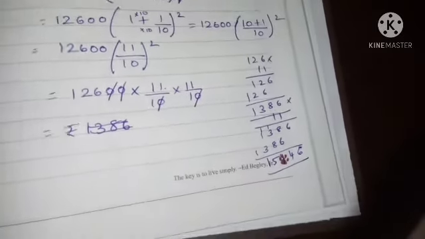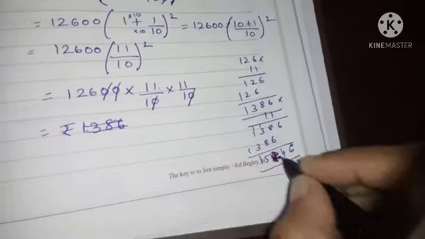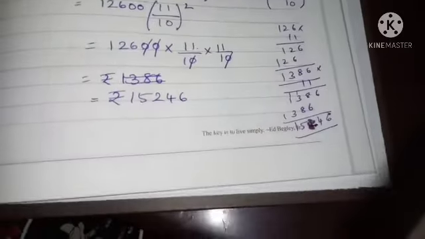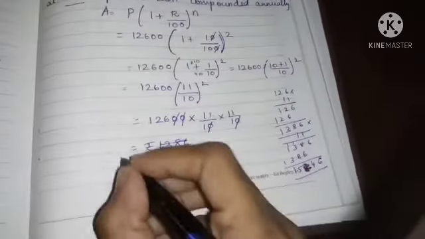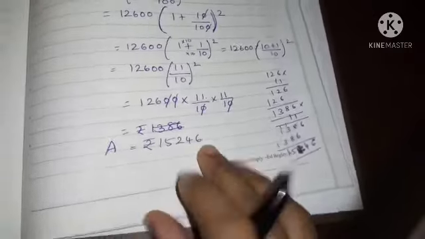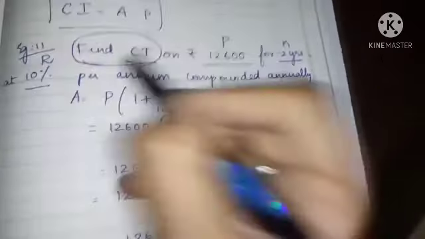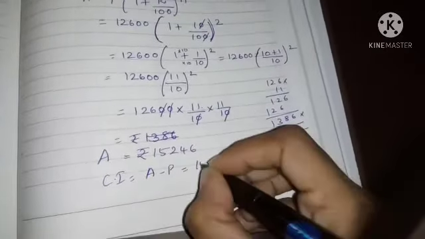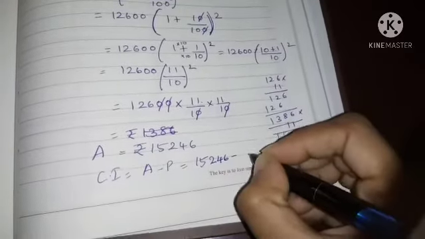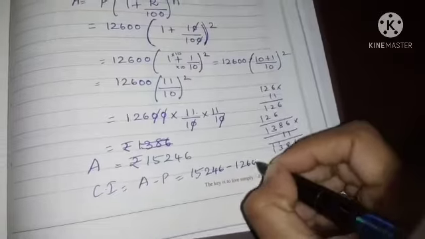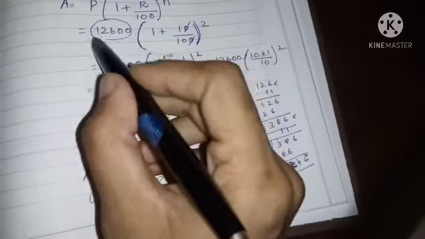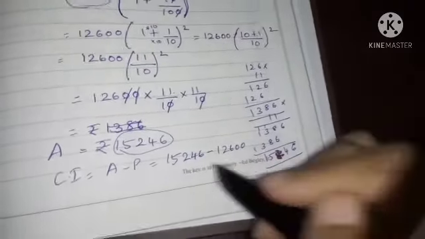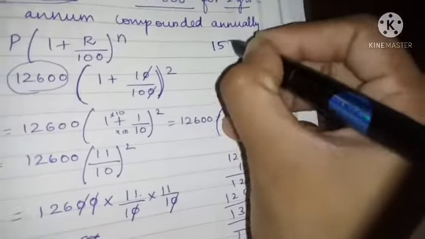So the amount which we got is 15,246. The question is to find the CI. So CI is equal to amount minus principal. Amount is 15,246 minus principal 12,600. Actually you got only 12,600, but at last you should pay 15,246 rupees along with your interest. So how much is your interest? That we should find.